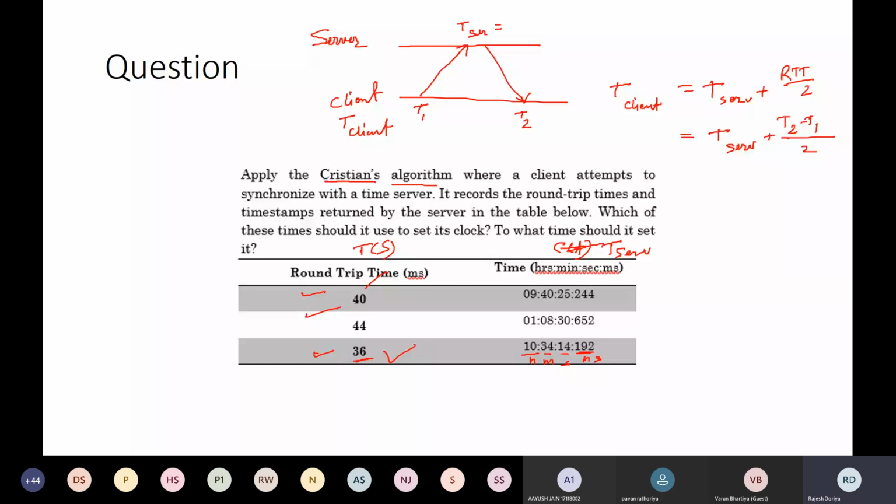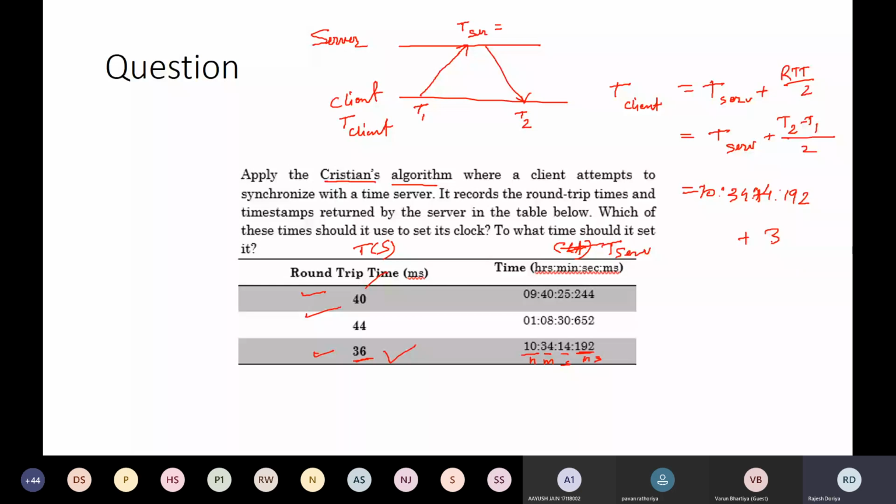Since this is the round trip time, first the timestamp, which is 10:34:14:192, plus the round trip time, which is 36, divided by 2.